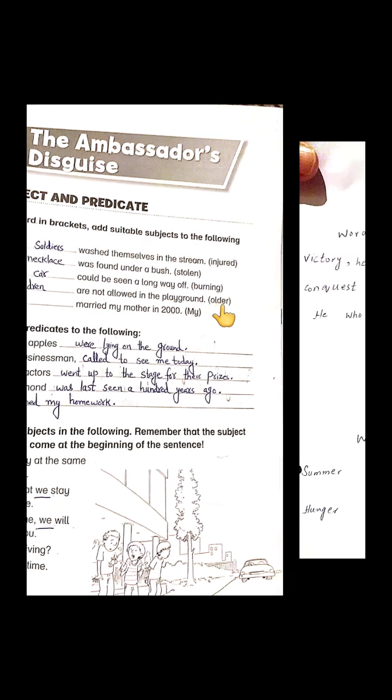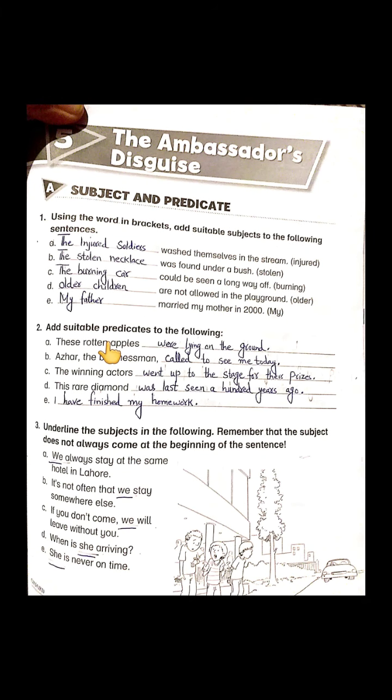In this exercise, except the blanks, the rest of all the sentences are predicates. Now they have given us subjects, but they want us to write their predicates. Number A is these rotten apples, and we are going to add a verb in the rest of the part, and it should be all about the subject.